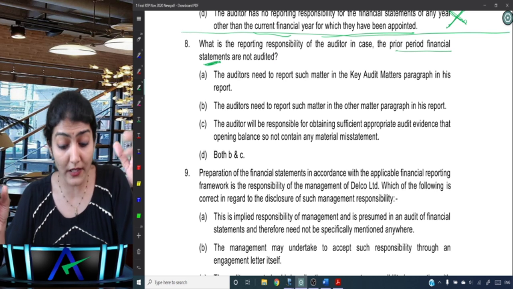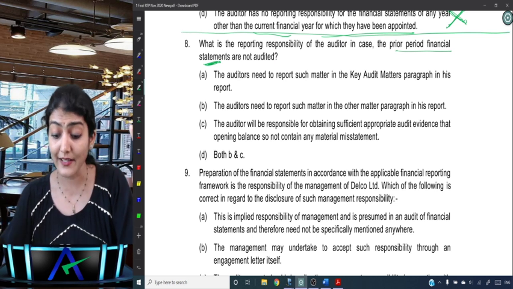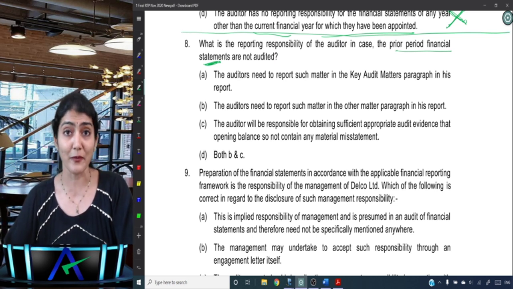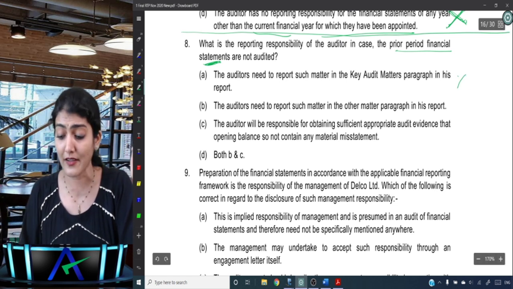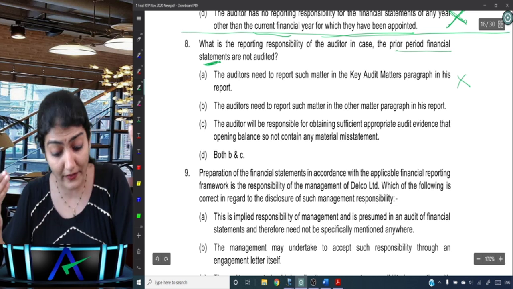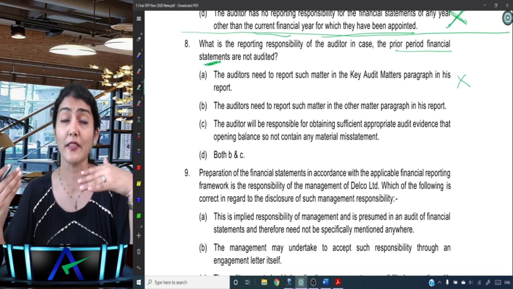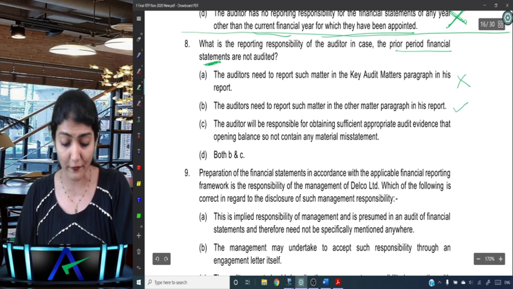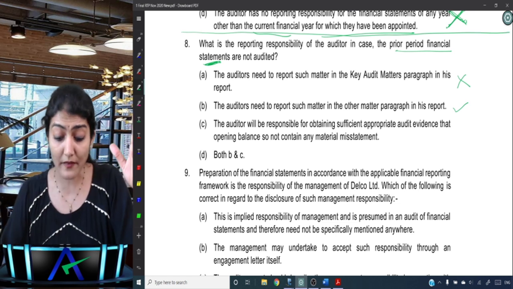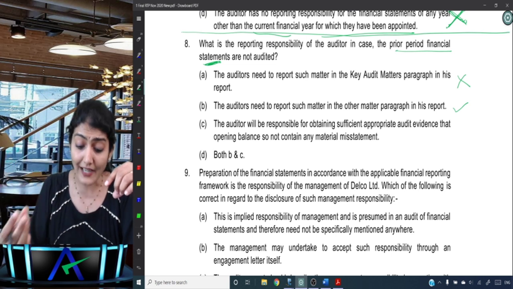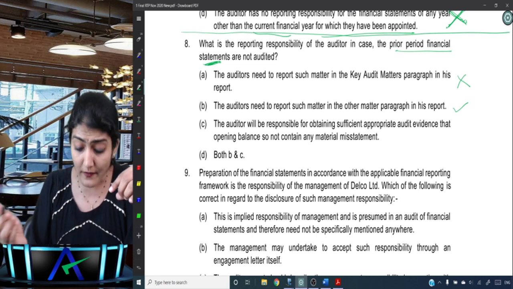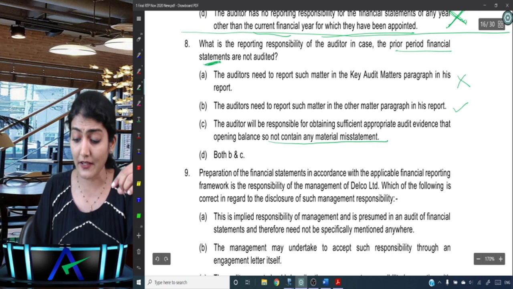Okay, the auditor needs to report such matter in key audit matter paragraph in his report? No, I just told you it has to come under other matter paragraph, not under key audit matter. The auditor need to report such matter in the other matter paragraph in his report. Wonderful. The auditor will be responsible for obtaining sufficient appropriate audit evidence that the opening balances do not contain any material misstatement.